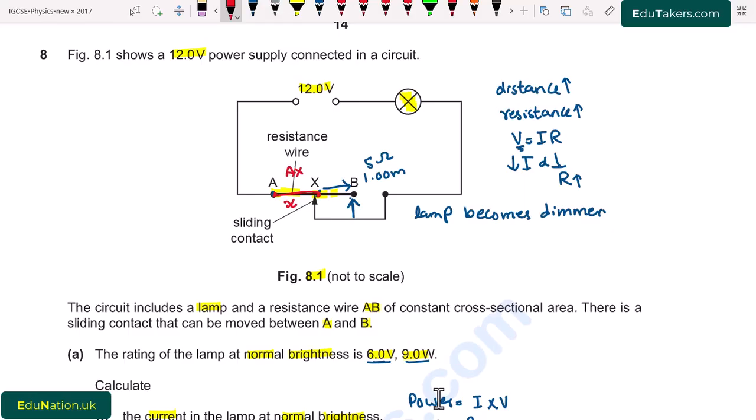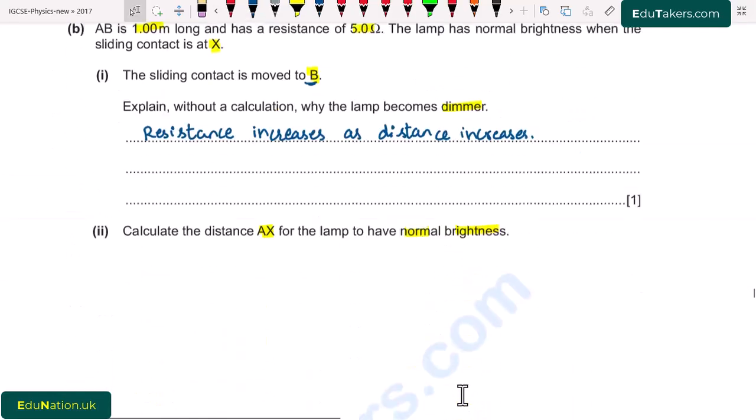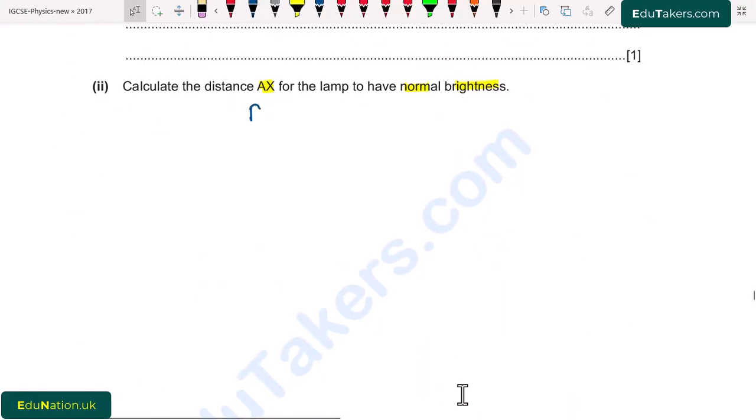So, for that we have to find out the equivalent resistance of this circuit, because you can see that there is a wire AB and the lamp that are connected in series, and the overall resistance, that is the equivalent resistance in the series combination, is the sum of all the resistances. So I simply write here total resistance of the circuit will be equal to resistance of lamp plus resistance of AX.